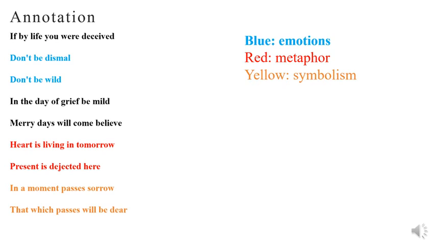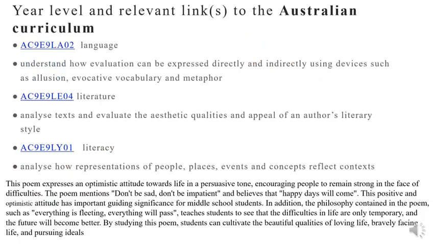That signifies the present is where bad things happen, and tomorrow is where good things happen. And the yellow one, symbolism. That signifies the author's expectation.